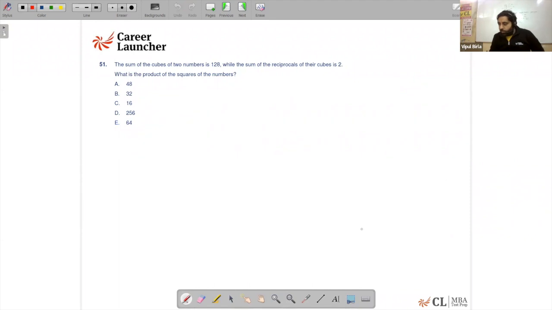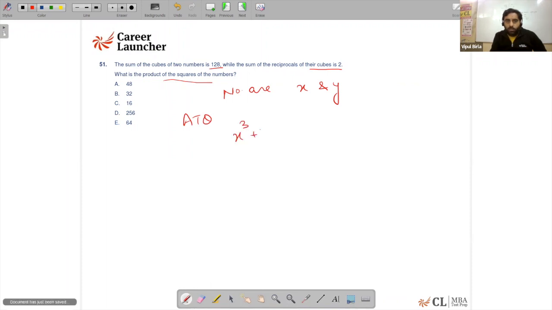Question number 51, right? Okay. The sum of the cubes of two numbers is 128, while the sum of the reciprocals of their cubes is 2. What is the product of the squares of these numbers? So let's assume that the numbers are x and y. Now, according to the question, they have stated that x cube plus y cube is equal to 128. They have not mentioned that they're integers or anything, but I know x cube plus y cube is going to be 128.